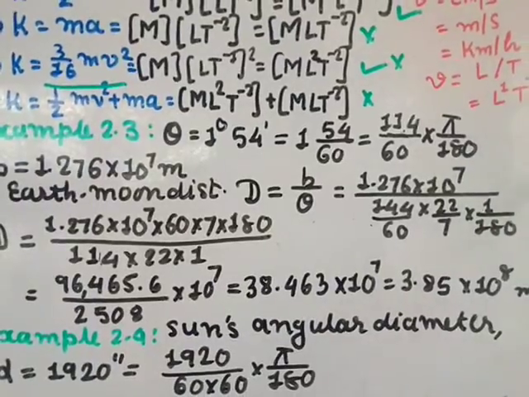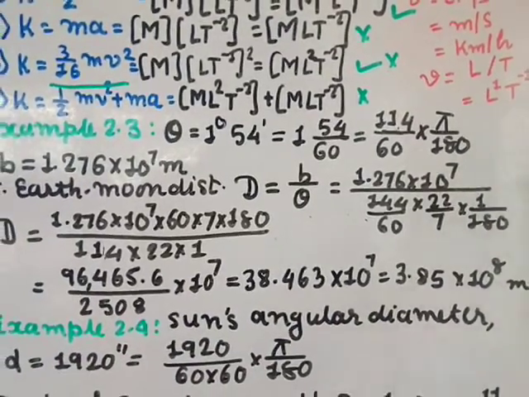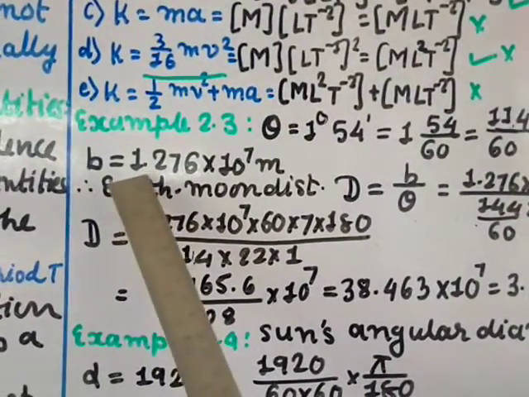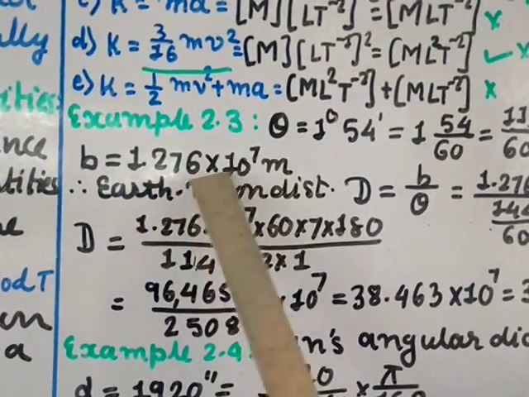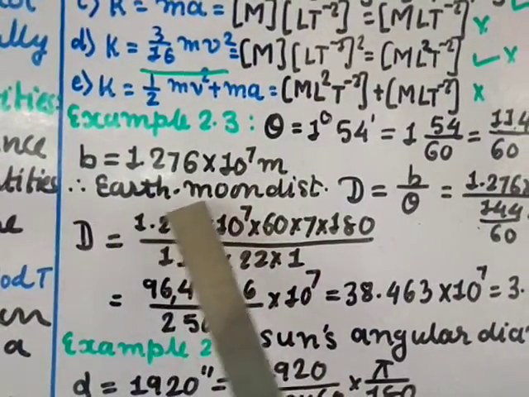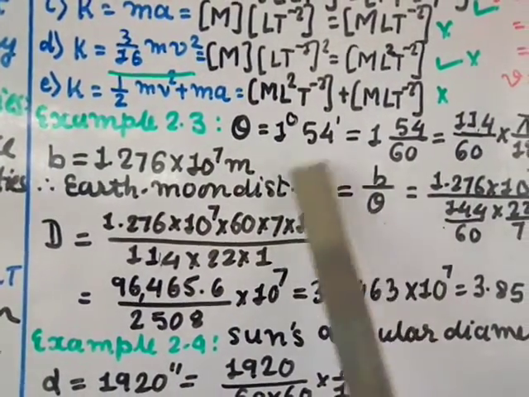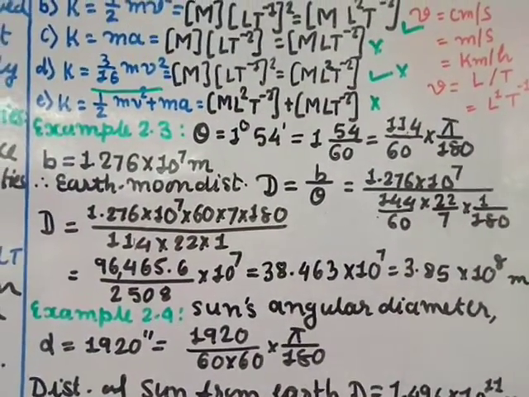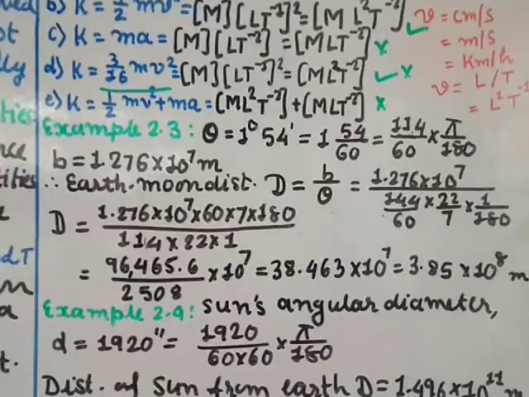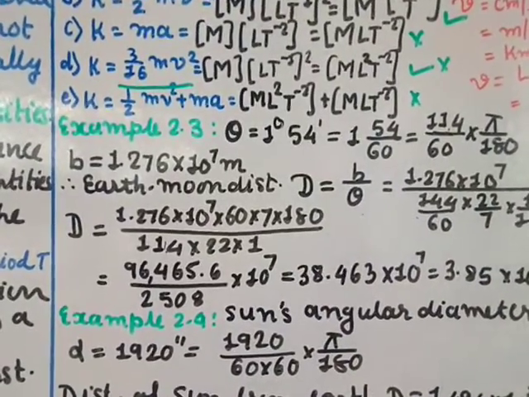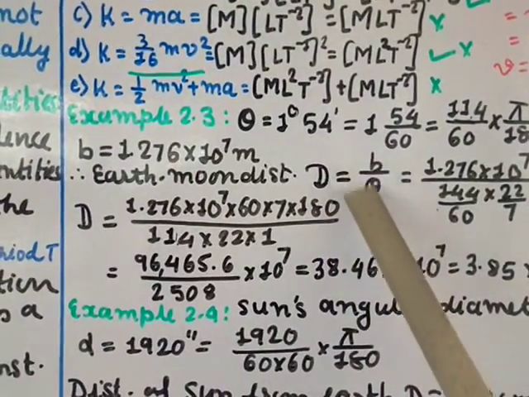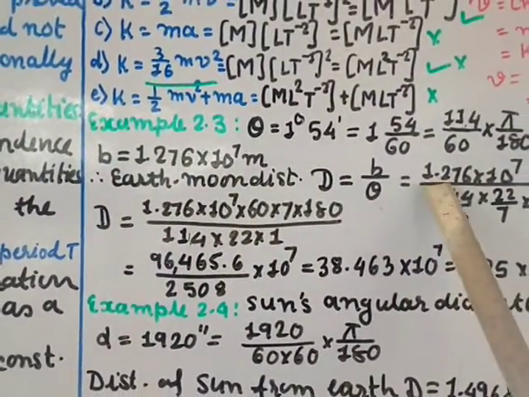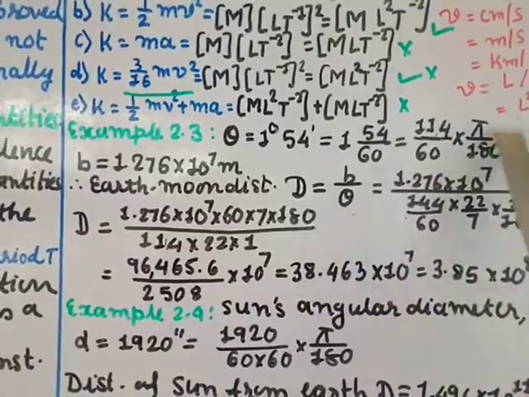Pi value is 22 by 7, or you can take 3.14. The distance between the 2 points on the Earth is given to you as 1.276 into 10 power 7 meter. The Earth-moon distance is what you have to find, and this formula is from the parallax method of finding the distance of a planet or a star from the Earth. So d is equal to b by theta. b is this value, 1.276 into 10 to the power 7, and theta is this value.